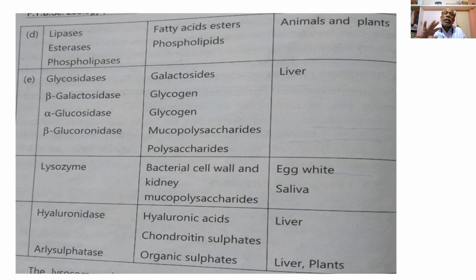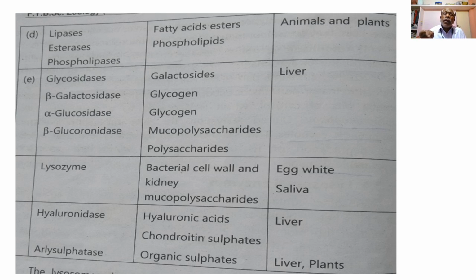These are the four categories or types of the lysosomes and they contain about 40 different types of digestive enzymes. And this is about the lysosomal enzymes which will act upon different types of substrates in the respective types of lysosomes, may be primary or secondary type of lysosomes.